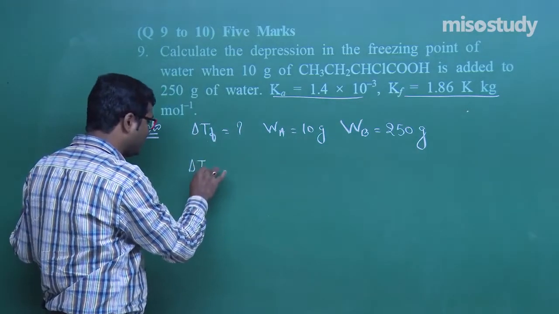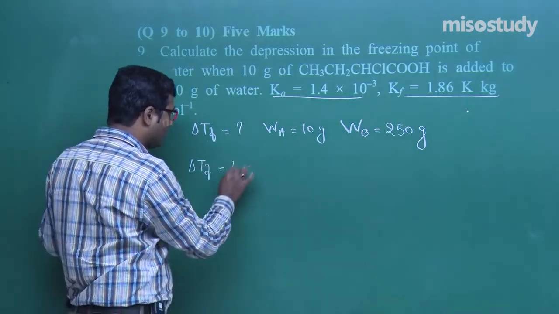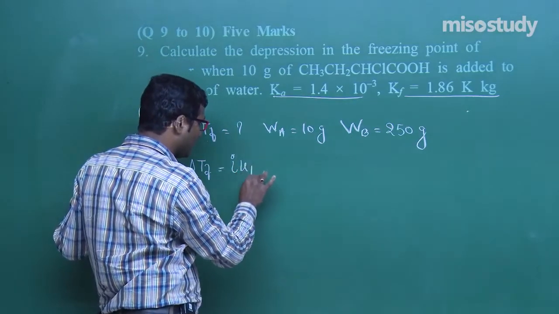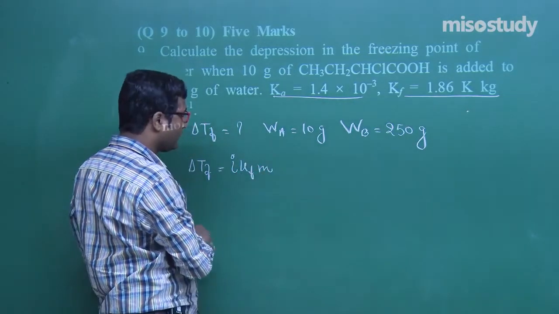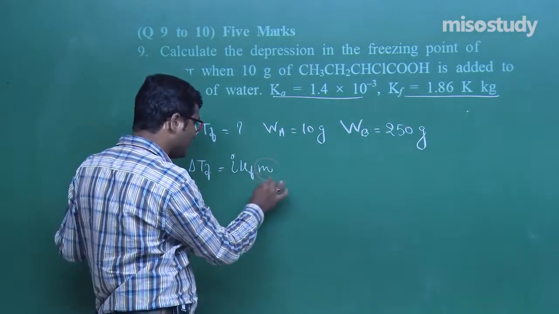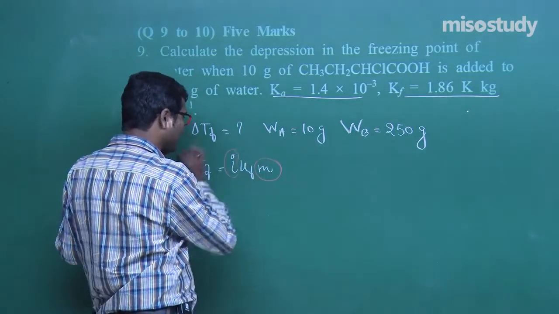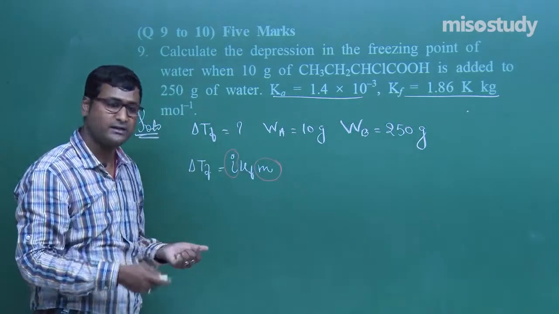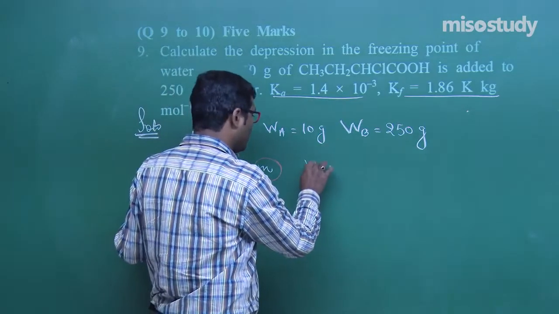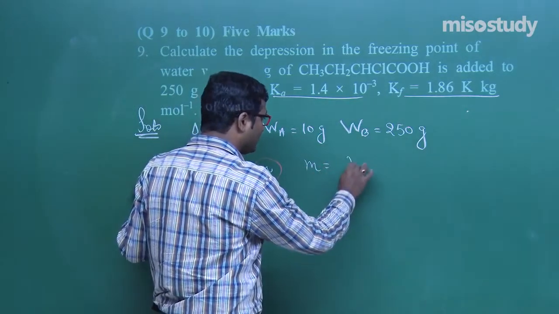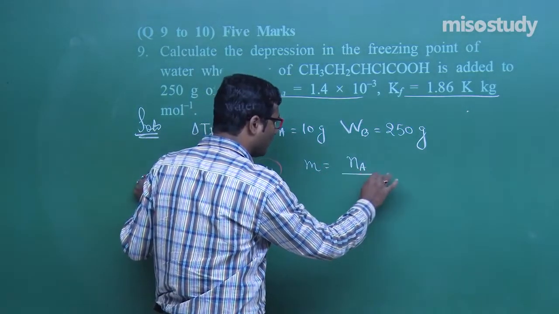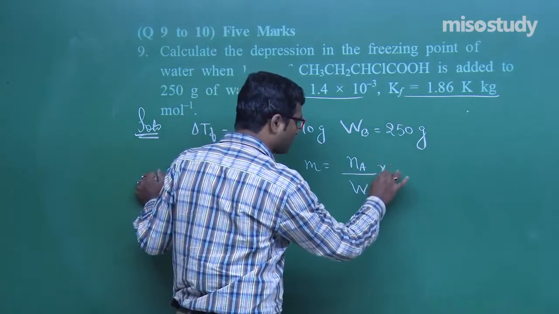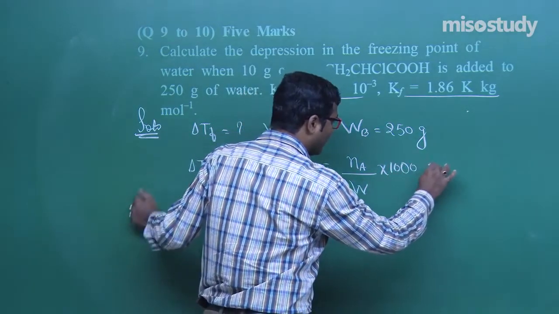Delta T. As we know, delta Tf is equal to i into Kf into molality. We do not have molality, we do not have i. These are the two things we have to find out. First of all, what we need to find? Molality. Molality is equal to number of moles of solute upon weight of solvent in gram multiplied by 1000.